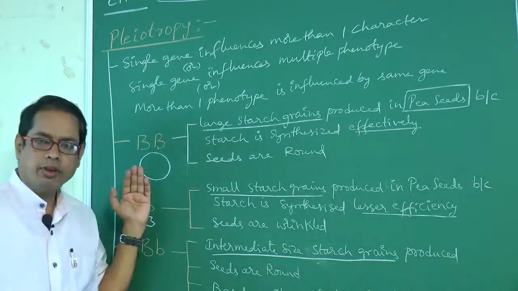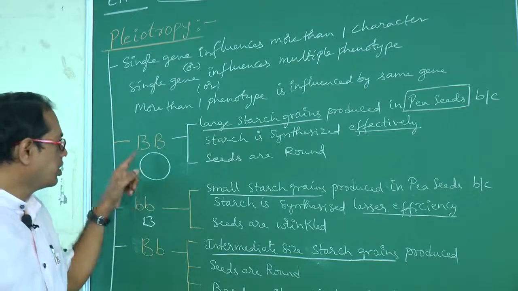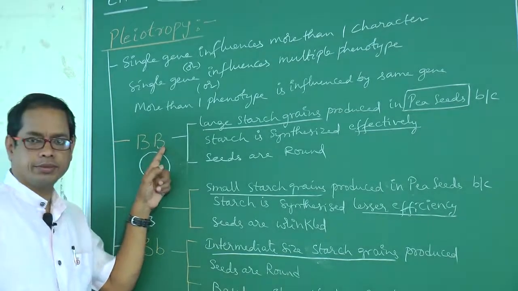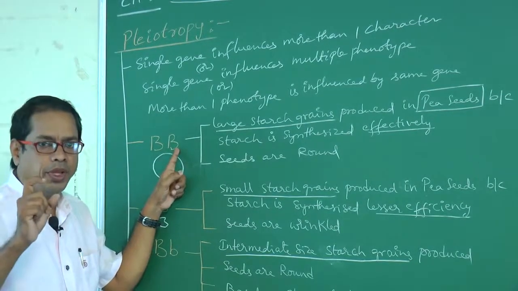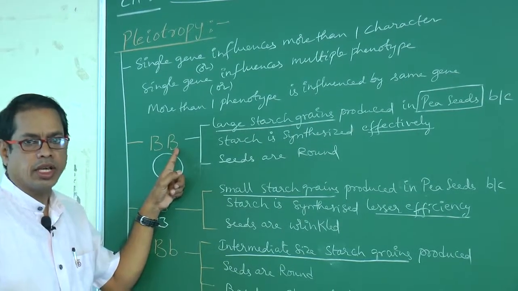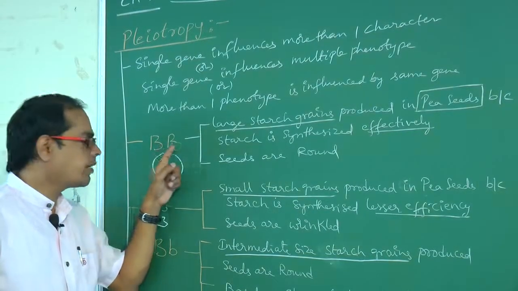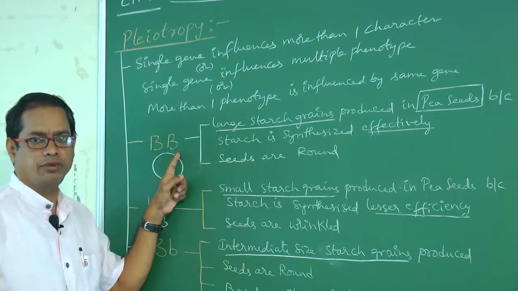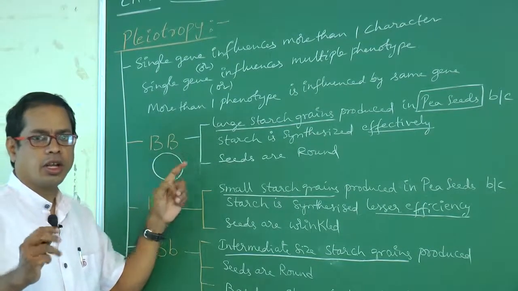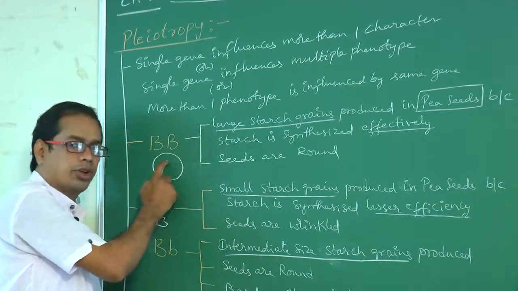Right. It will be discussed by giving an example. See, this is capital B, capital B. Pleiotropy can be noticed in pea seeds, Pisum sativum. Capital B, a pair of alleles. If capital B is there, that type of gene produces large starch grains.